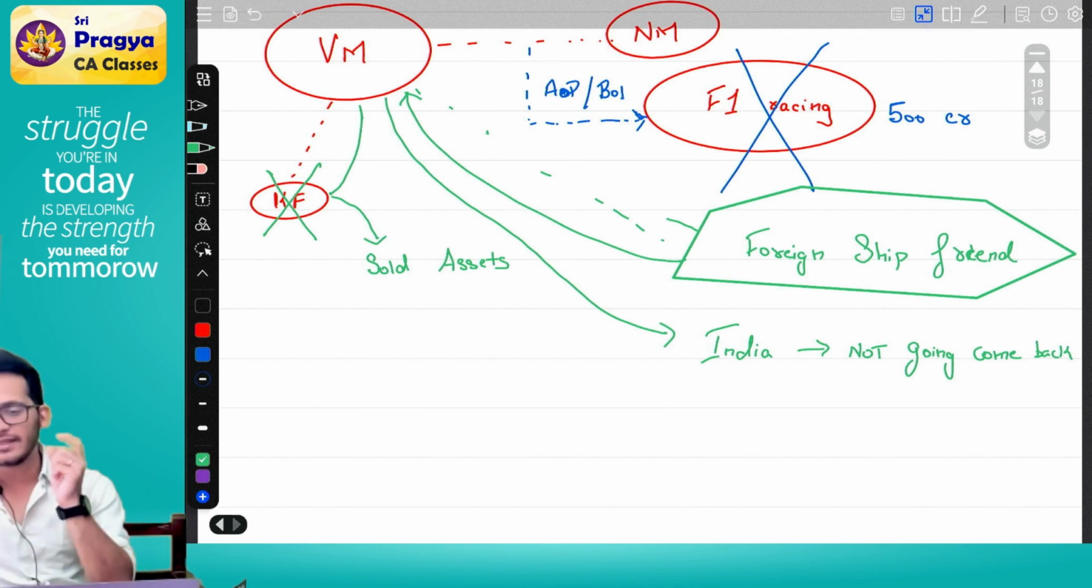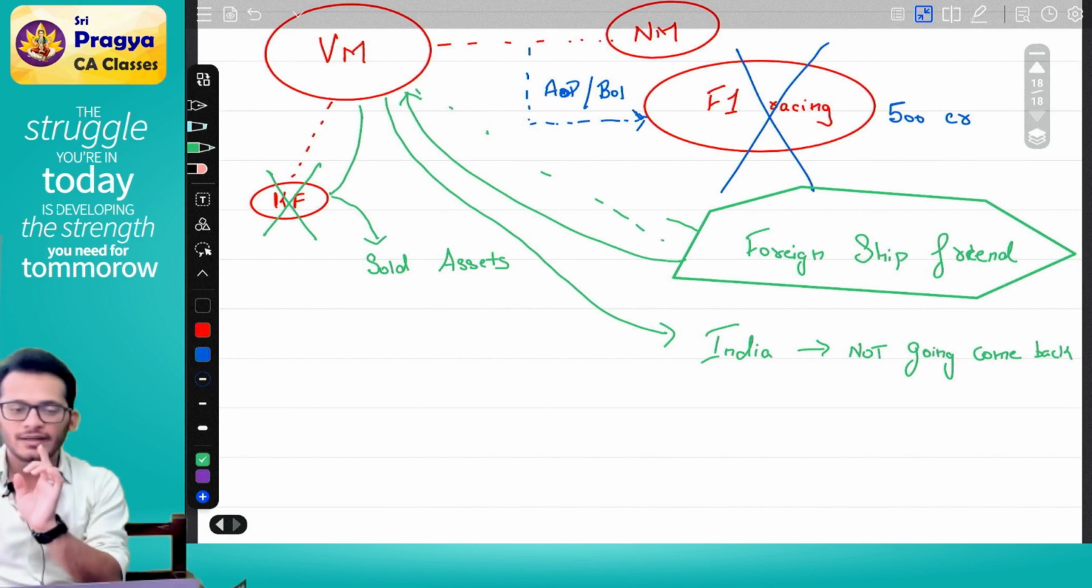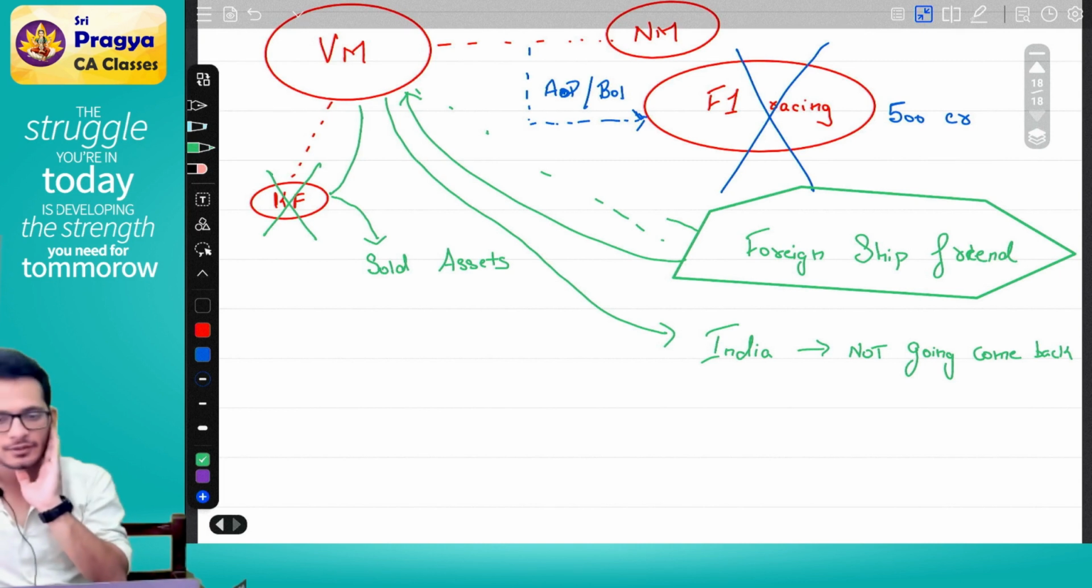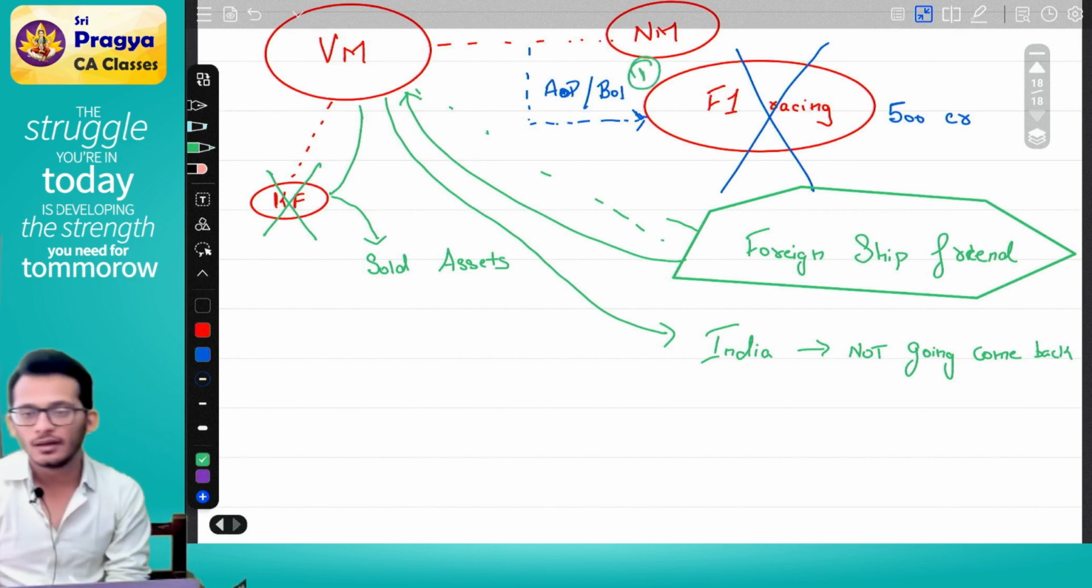First, Mr. Vijay Mallya has Kingfisher, not relevant. Vijay Mallya and Nirav Modi create one F1 racing, not relevant. F1 racing is planned to shut down because they are incurring losses, which means AOP BOI discontinued in the previous year. So this is your point number 1.